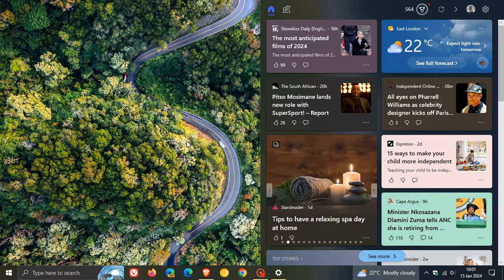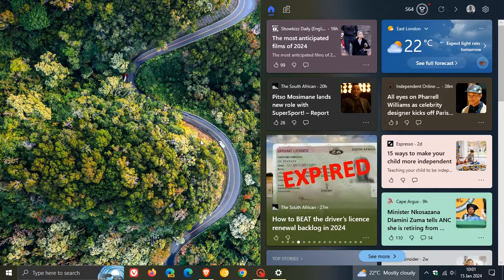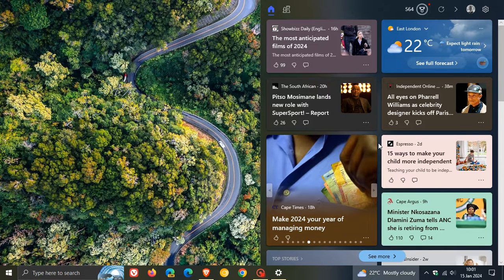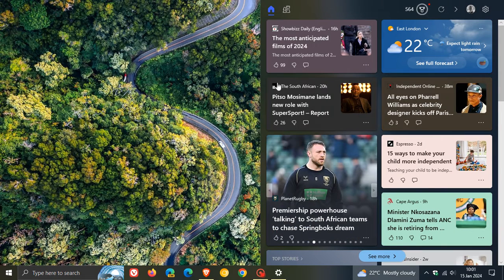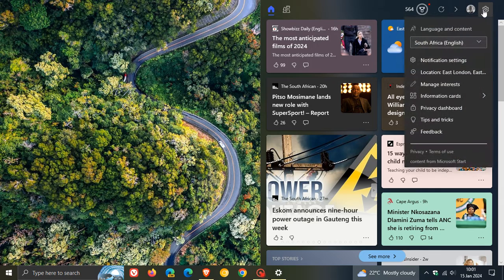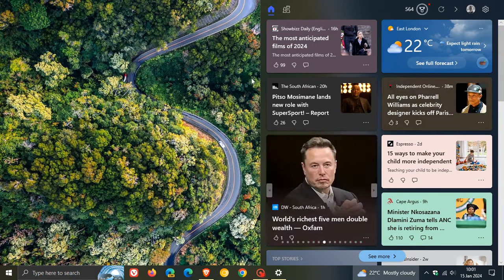So obviously Microsoft, as I've been posting, is giving Windows 10 a little bit more attention now, and they are pushing out so-called Windows 11 features to the OS. So this so-called much larger news and interests is now becoming more widely available. Now at this stage, I don't see any way to reduce the size of the news and interests. There's no toggle or setting that I have had a look around, and there's no toggle or setting in the settings to actually reduce the size to how it used to be.